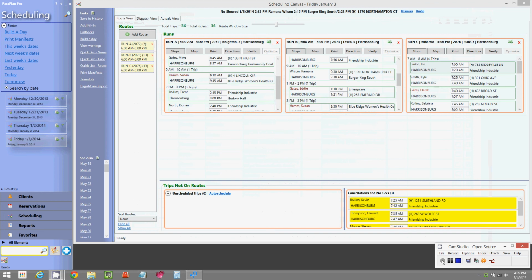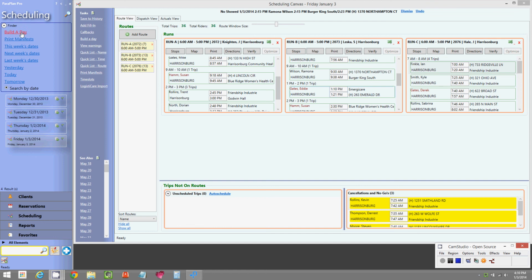In addition to the scheduling techniques I've already shown you, there's one more technique that a lot of our customers use, which is called building from previous. So typically, anywhere between 30 to 50% of your rides are recurring or subscriptions, and you can basically use their previous route assignments and times every week on the same route if you want to. So let's say you were very happy with how the runs went on this particular day. So that's this Friday. So let's say we want to make next Friday pretty much look exactly like this, except all the single day rides we're going to auto schedule or manually assign ourselves.